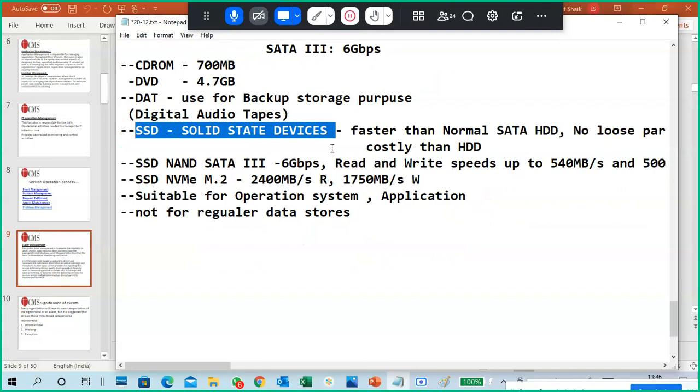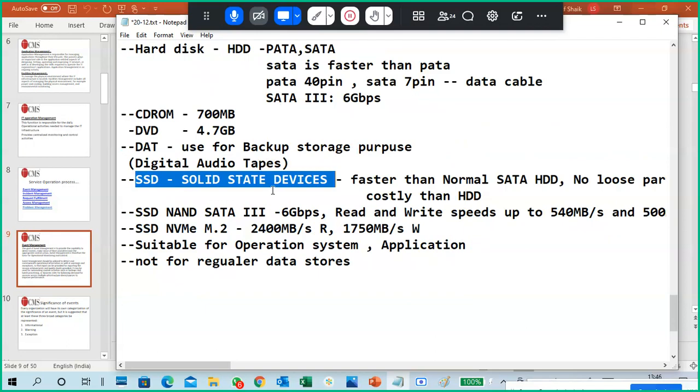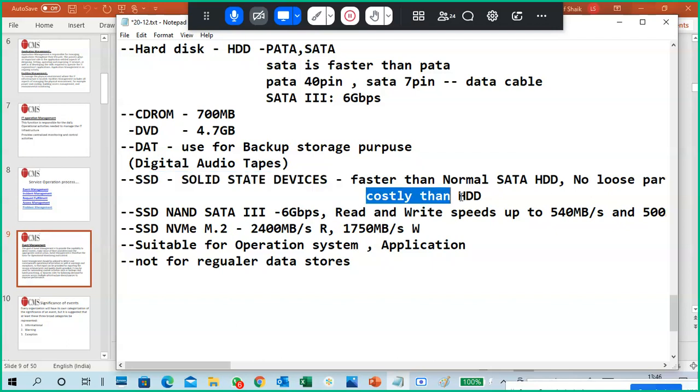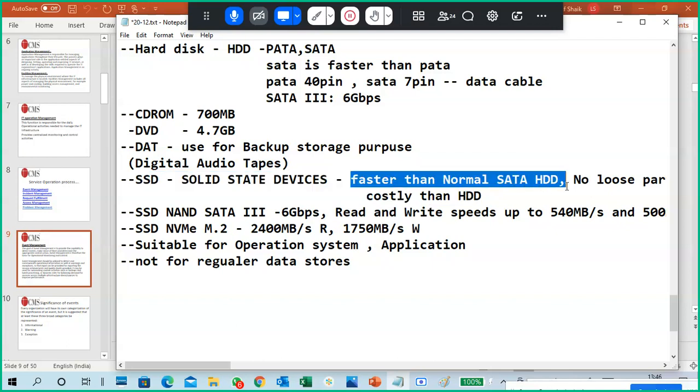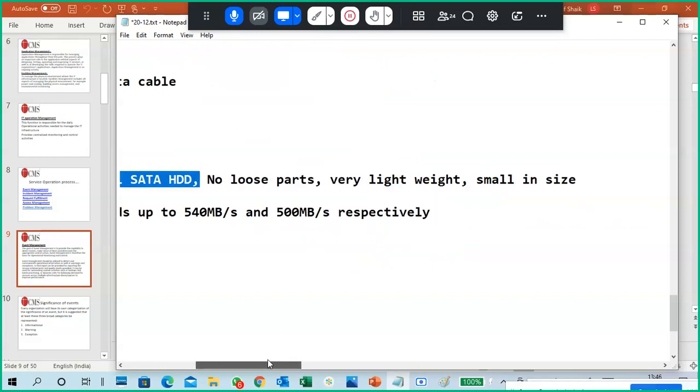Okay, and the next one is solid state drives. Nowadays we mostly use them in laptops for being lightweight and for less power consumption. It is faster than a normal SATA hard disk.